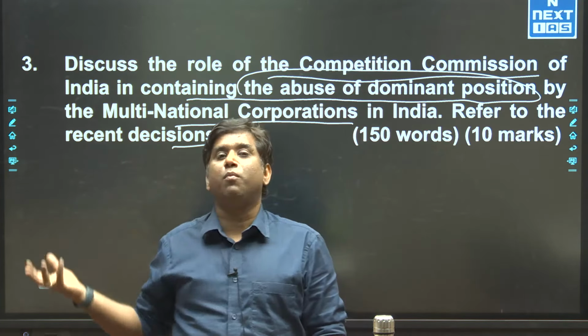This question is basically asking how the Competition Commission ensures that MNCs holding the dominant position should not go for unfair competitive practices, should not create a blockade for entry of the small players, should not exploit or adversely impact the interest of the consumer sections, and there should be transparency in their functioning, and in this context the role of the Competition Commission.